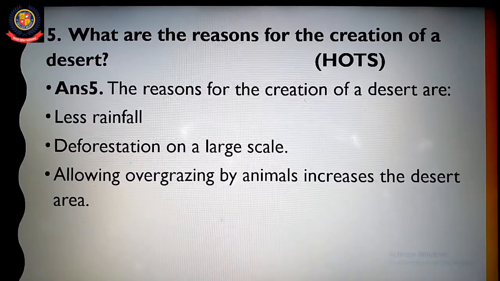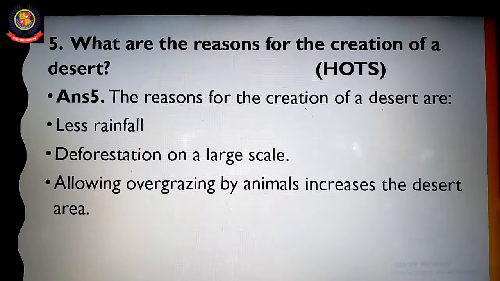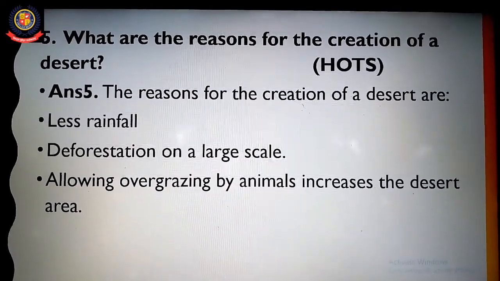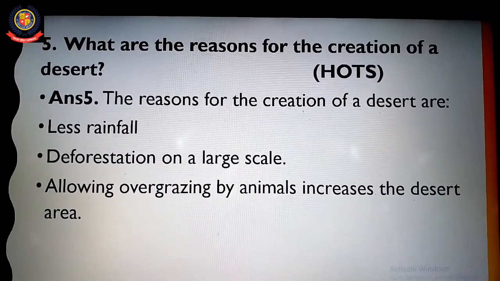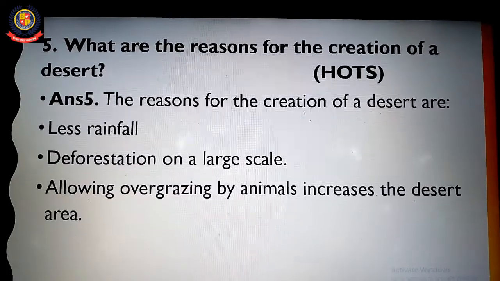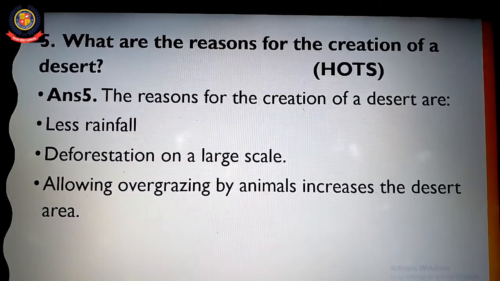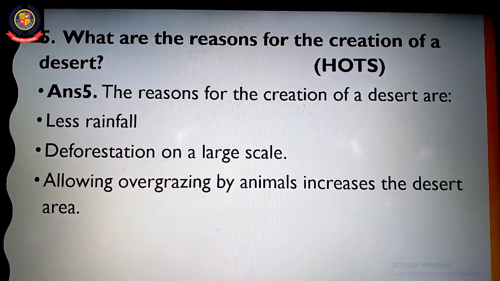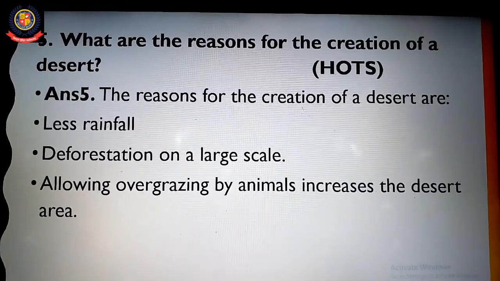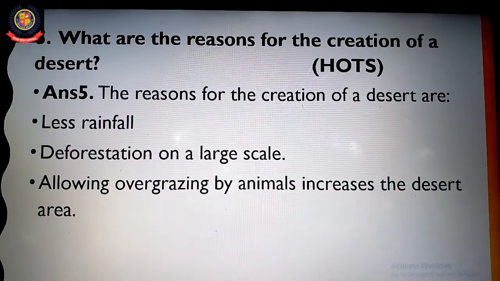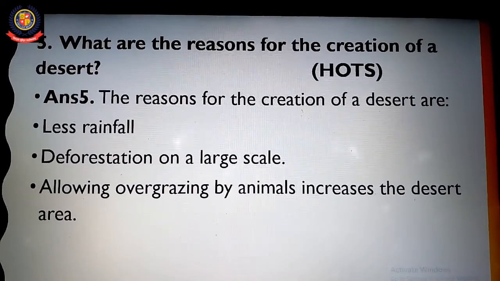Now fifth one. What are the reasons for the creation of a desert? Now you have to tell the reasons for the creation of a desert. So student, this one is hot question. Now answer 5. The reasons for the creation of a desert are: first, less rainfall; second, deforestation on a large scale; and third, allowing overgrazing by the animals, increasing the desert area.